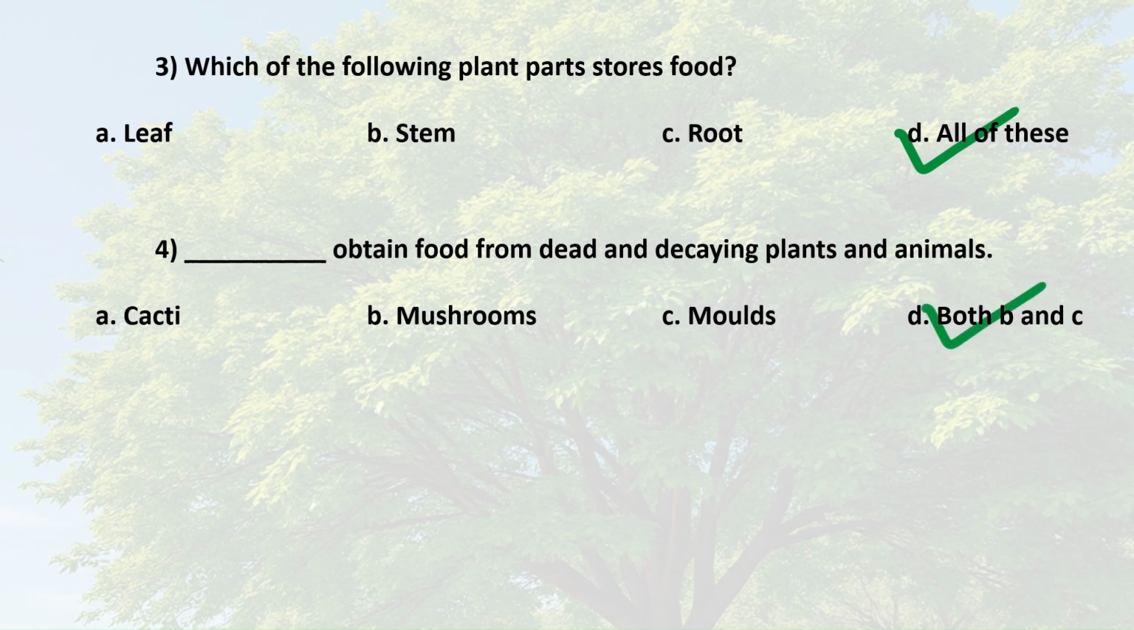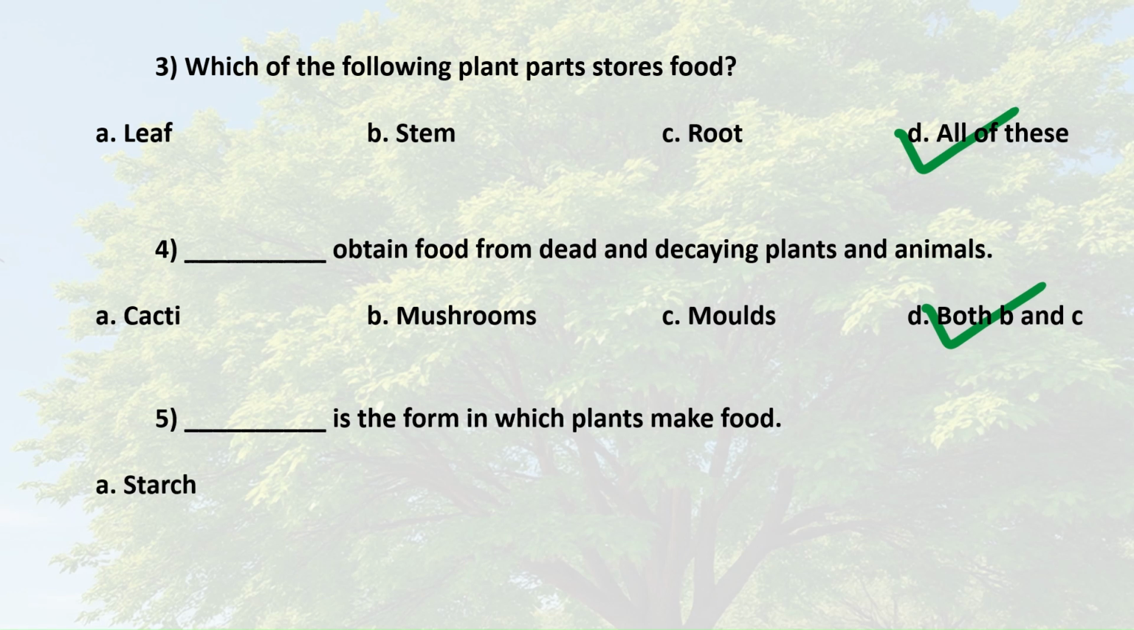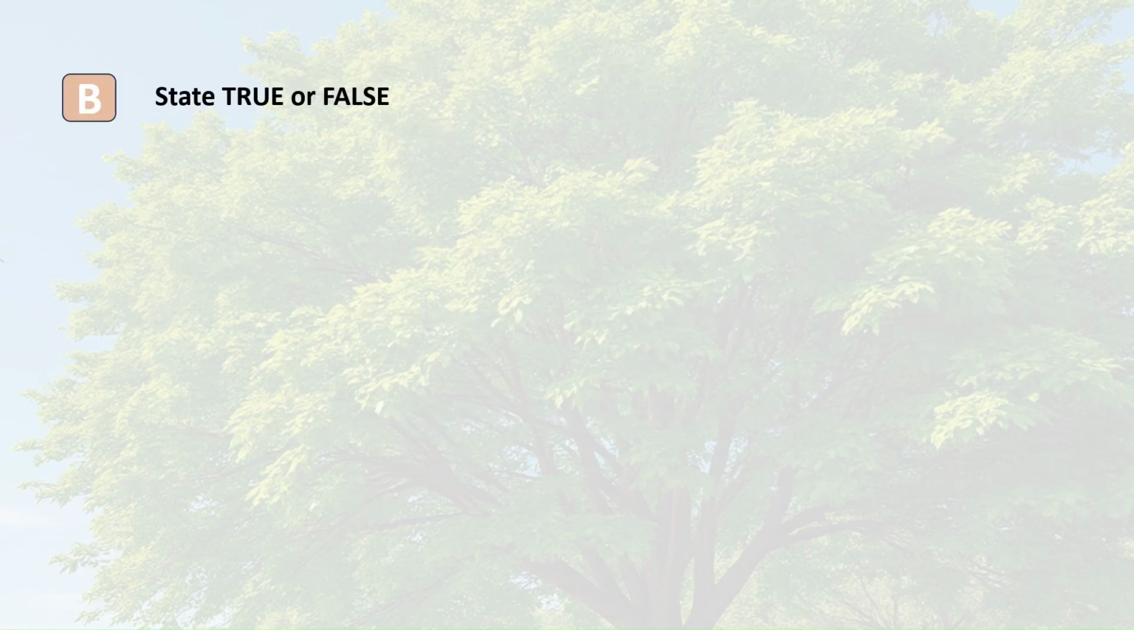Both B and C. 5. Dash is the form in which plants make food. Option A. Starch. B. Sugar. C. Both A and B. D. None of these. The correct answer is B. Sugar. B. State true or false.